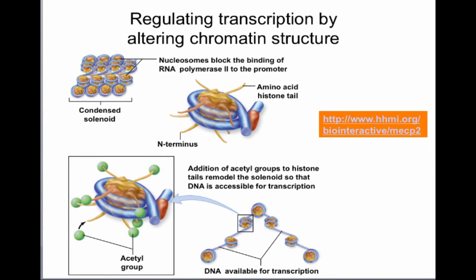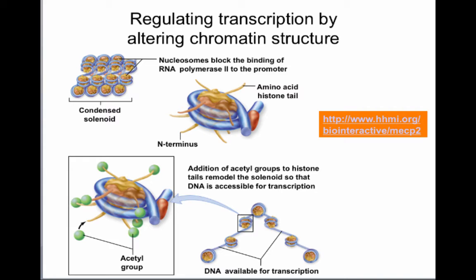There's an additional way in which eukaryotes can control transcription, and it is because in eukaryotes, the DNA is tightly packed around histone proteins, and how tight that packing is can interfere with transcription. If DNA is too condensed or too packed, it will be very difficult for RNA polymerase to come in and transcribe that DNA. So packing the DNA closely inhibits transcription in eukaryotes, versus making it looser, which makes transcription of those genes more likely. In eukaryotes, you can regulate the likelihood of transcription by packing the DNA more tightly, and one way of doing that is packing around the histones.